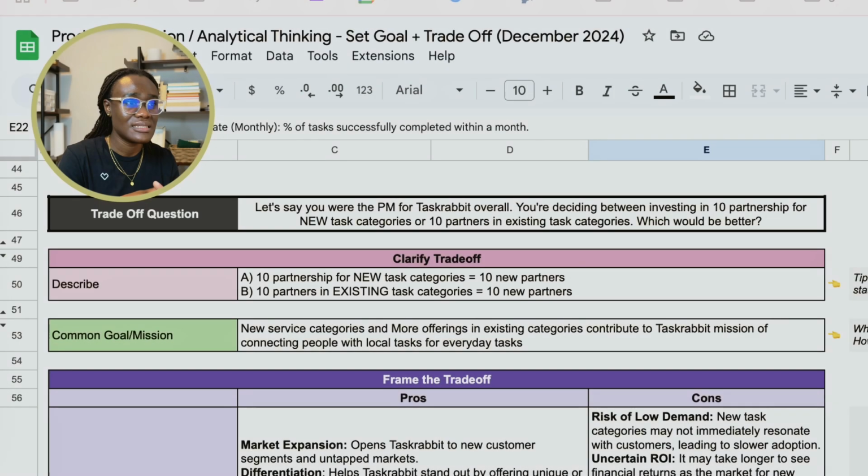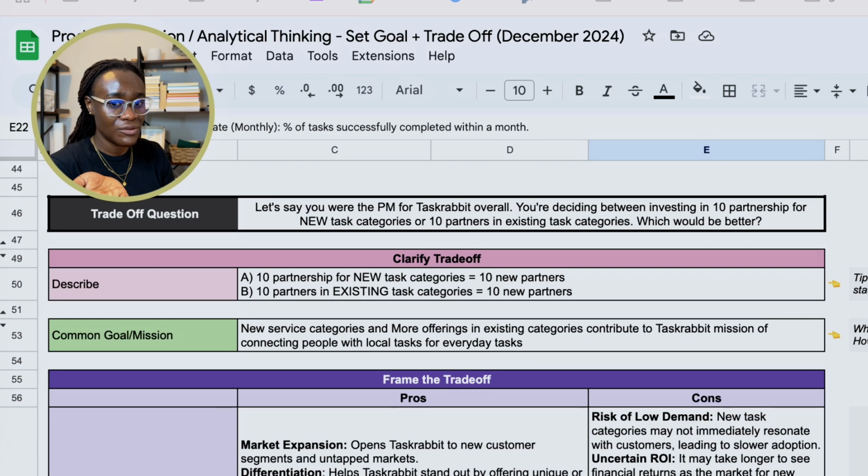So let's get into the trade-off question. The prompt here is, let's say you are the PM for TaskRabbit, which is the scenario that we're working on. You are deciding between investing in 10 partnerships for new task categories or 10 partners in existing task categories. Which would be better? I'm going to link the first video here for you to see how we've come to this point,